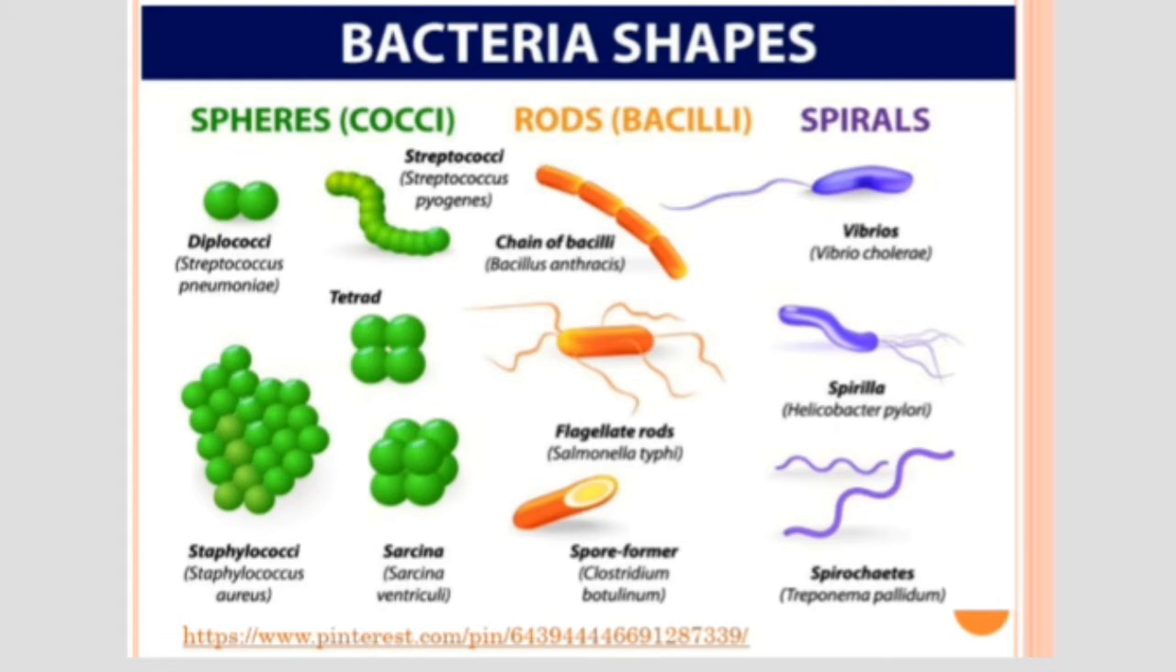Comma-shaped bacteria are called spirals or Vibrio. Vibrio cholerae is an example. Then Spirilla also have a spiral shape. Then filamentous bacteria, an example is spirochetes, such as Treponema pallidum. Treponema pallidum is a filamentous bacterium.